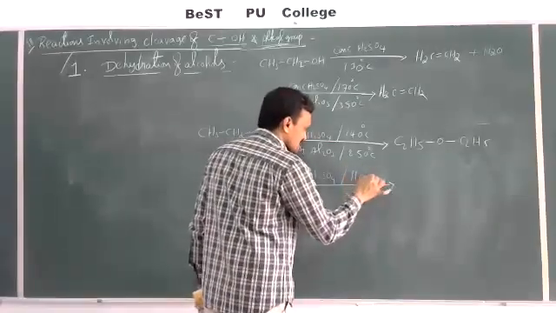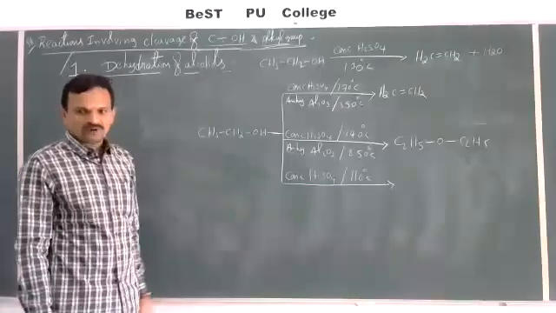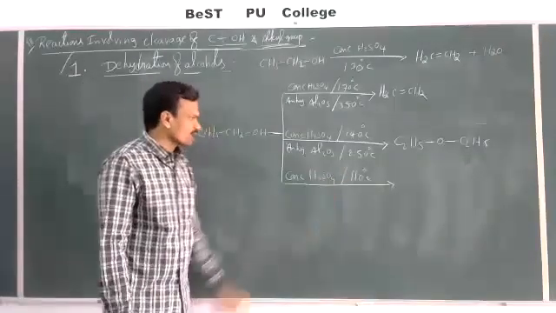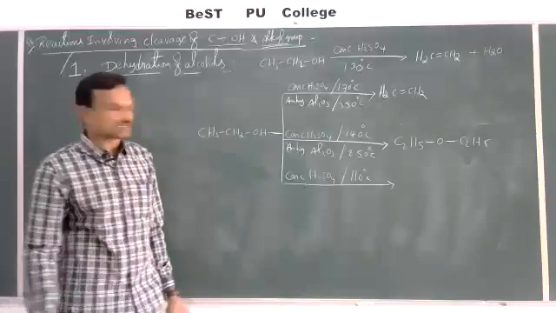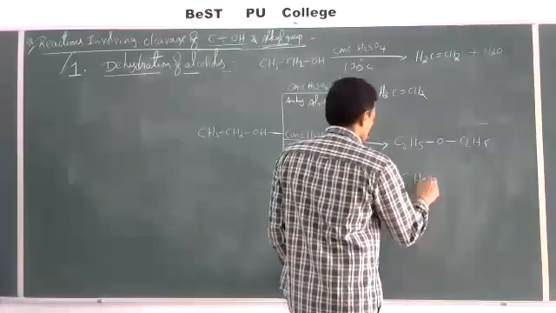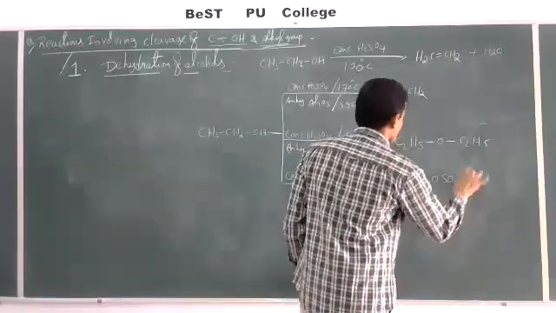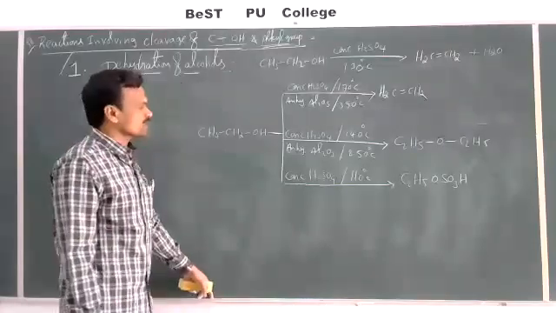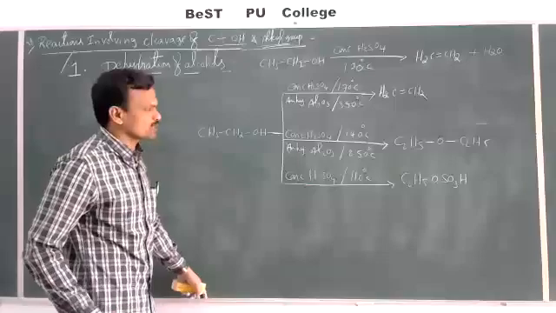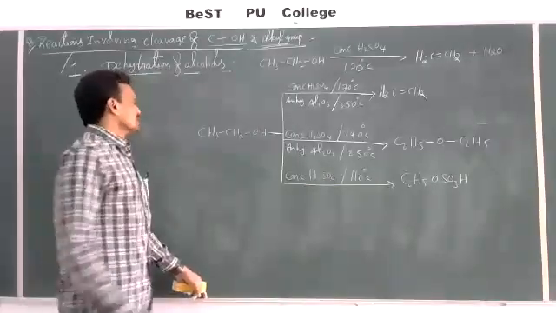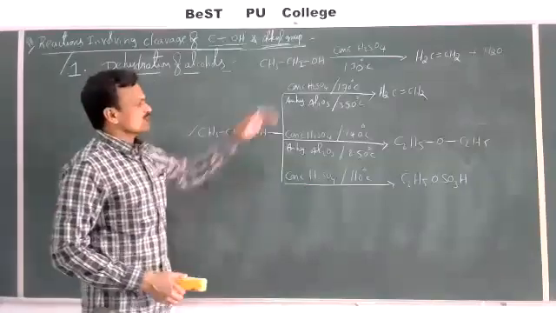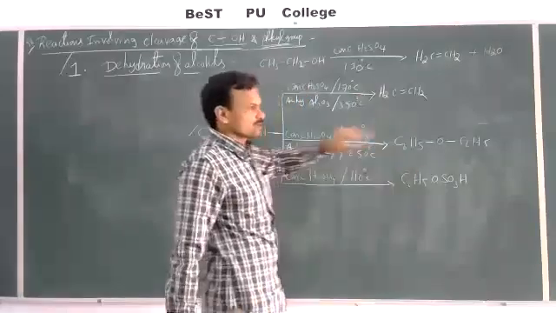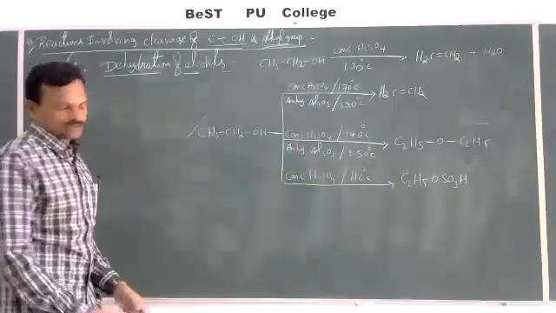At 110 degrees Celsius, if ethyl alcohol is allowed to react with H2SO4 at 110 degrees Celsius, we can get ethyl hydrogen sulfate, C2H5OSO3H. This is the product formed here. So ethyl hydrogen sulfate will be formed, C2H5OSO3H. So with the same reactant, by using different reagents under different temperature conditions, we will get different products. So this is regarding dehydration of alcohols.